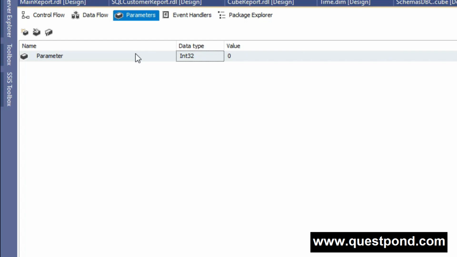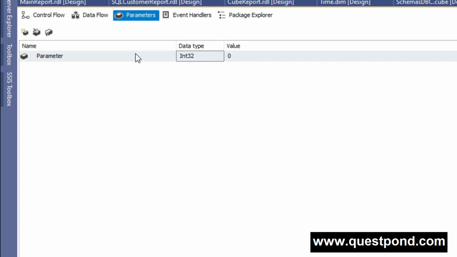The variables are used like internal variables within the package. Hence there we can set the expression for dynamic activities. Parameters are more like public properties, whereas variables are more like private properties. So within the project, if you want to do some kind of private activity like passing a variable, doing some dynamism, setting up the machine name or setting up the date, time or anything, then yes, we can take the help of variables.